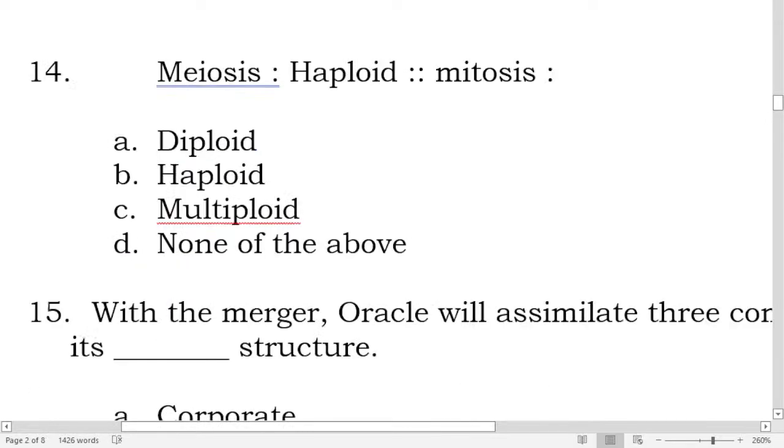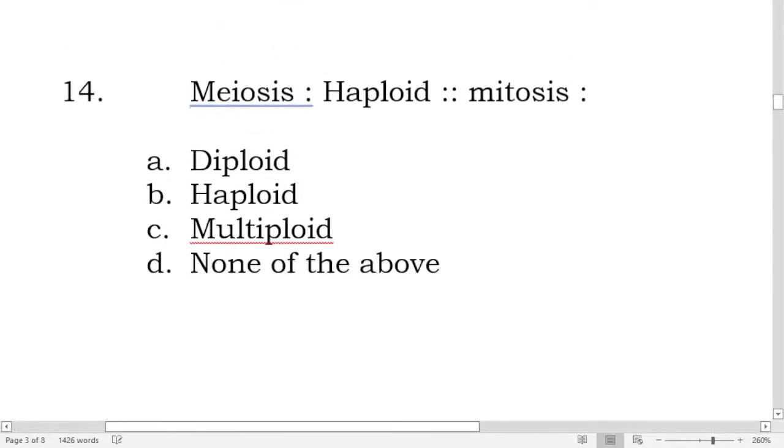Next, number 14. Meiosis is haploid. Mitosis is: A, diploid; B, haploid; C, multiploid; or D, none of the above. And what's your answer for number 14?